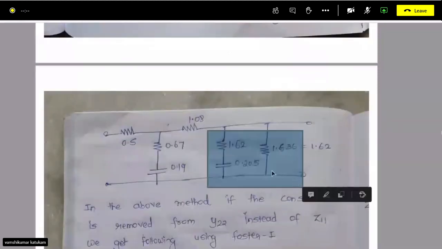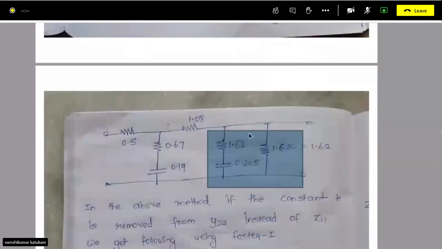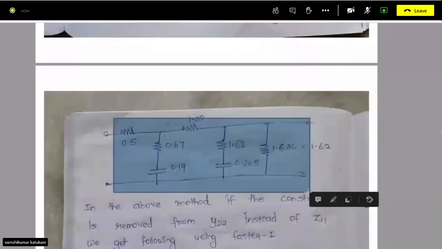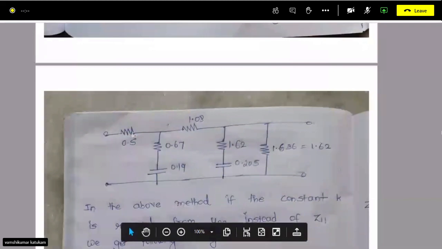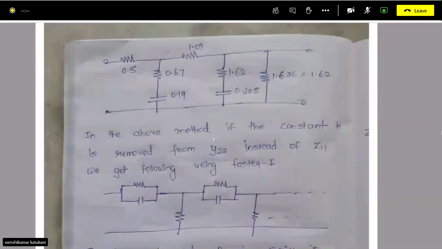So this completes the realization of a transfer function whose zeros are negative real values. Okay, so you can see, right? You got this, up to here we have realized.